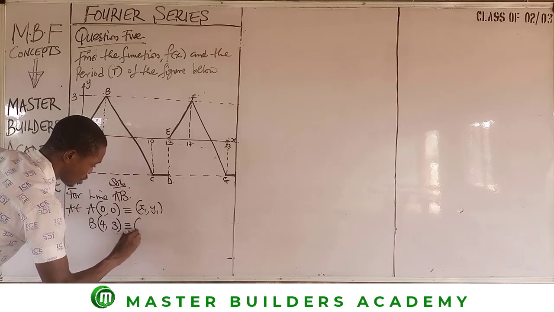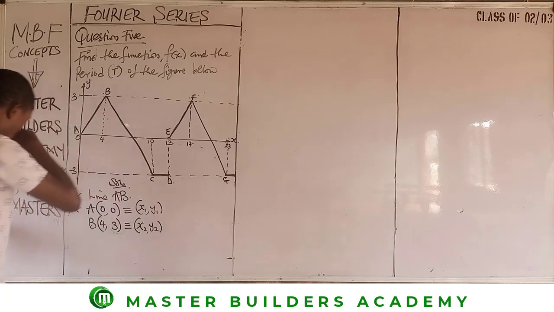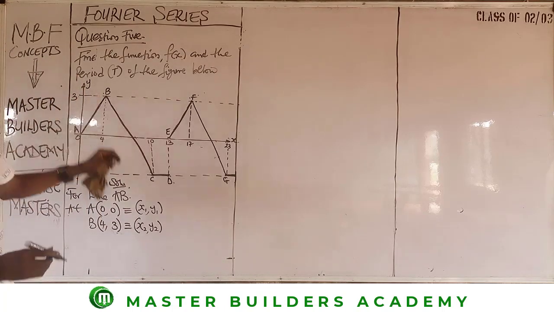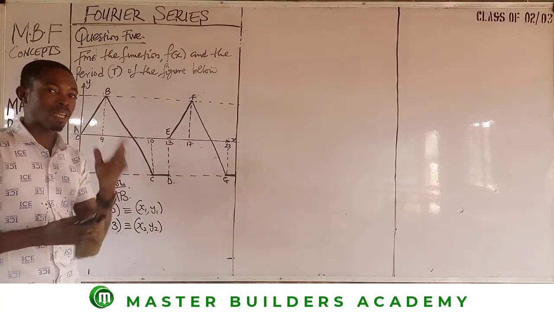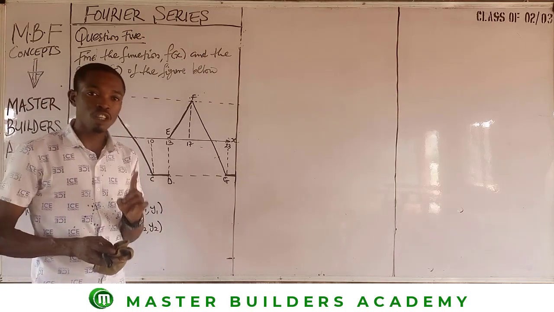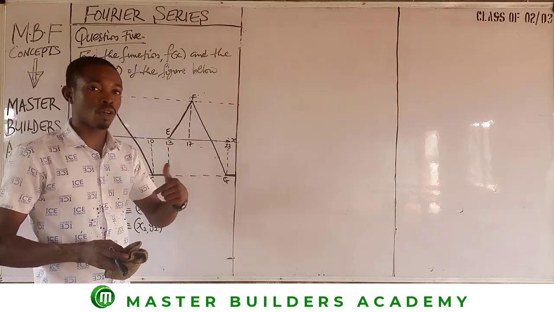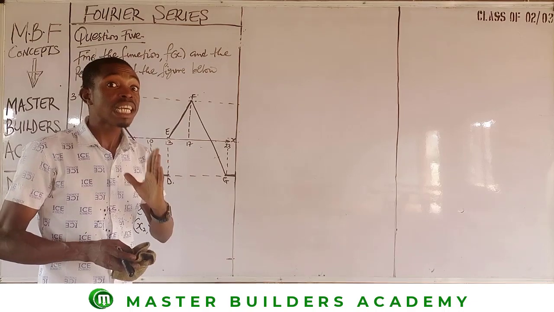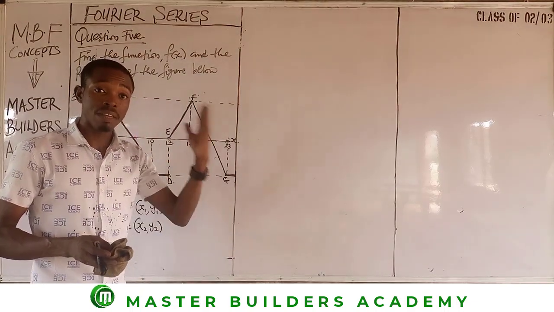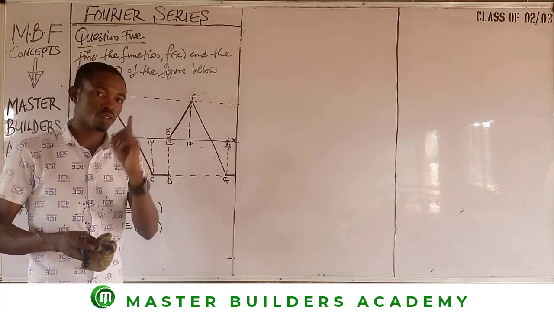And this is equivalent to x2, y2. Having been able to get the values at each of these points that make up this line, the next thing we are simply going to do is to check if the values of y at the first point and at the final point are the same or if there is variation in the values. If there is variation, then there is a call for the use of the equation of a straight line.